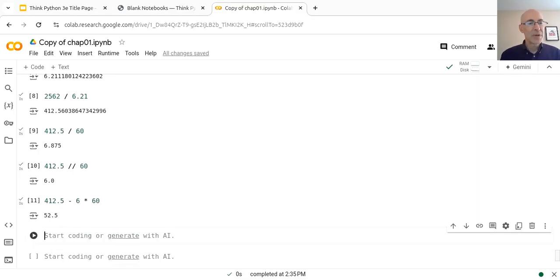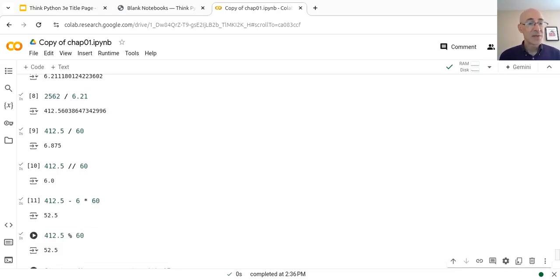The other way we can compute that remainder is to take that 412.5 again and use the percent sign, which represents the remainder or the modulus operator. If we compute the modulus with 60, the result is the remainder when we divide by 60, which is 52.5. So again, that pace in minutes and seconds per mile is 6 minutes, 52.5 seconds.